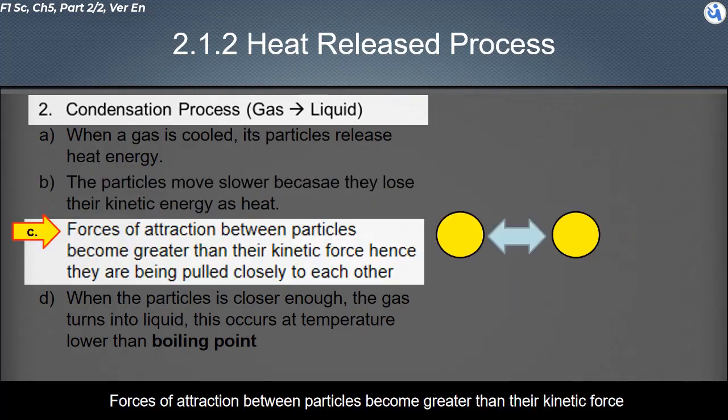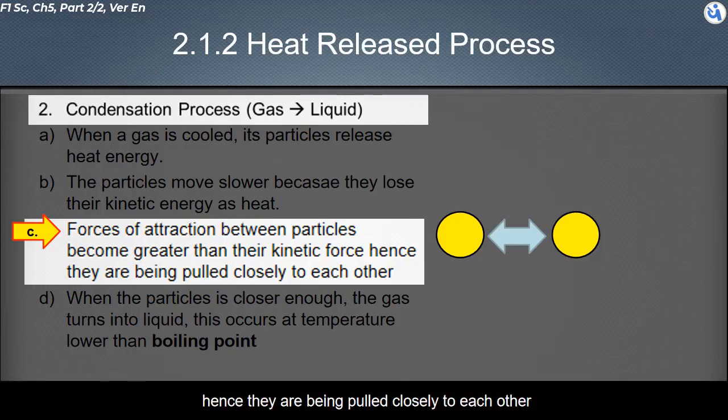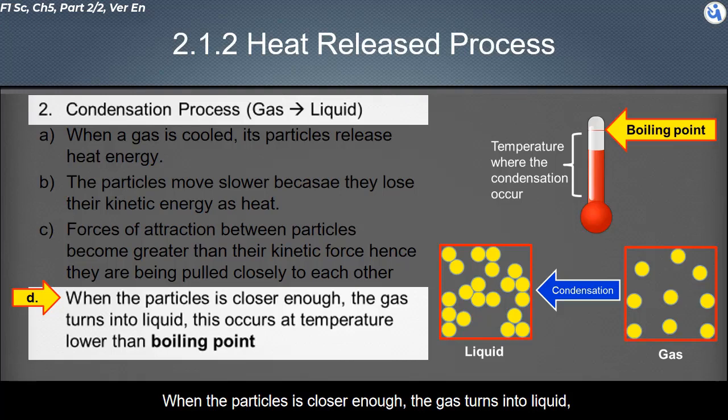Forces of attraction between particles become greater than their kinetic force. Hence, they are pulled closer to each other. When the particles are close enough, the gas turns into liquid. This occurs at a temperature lower than the boiling point.